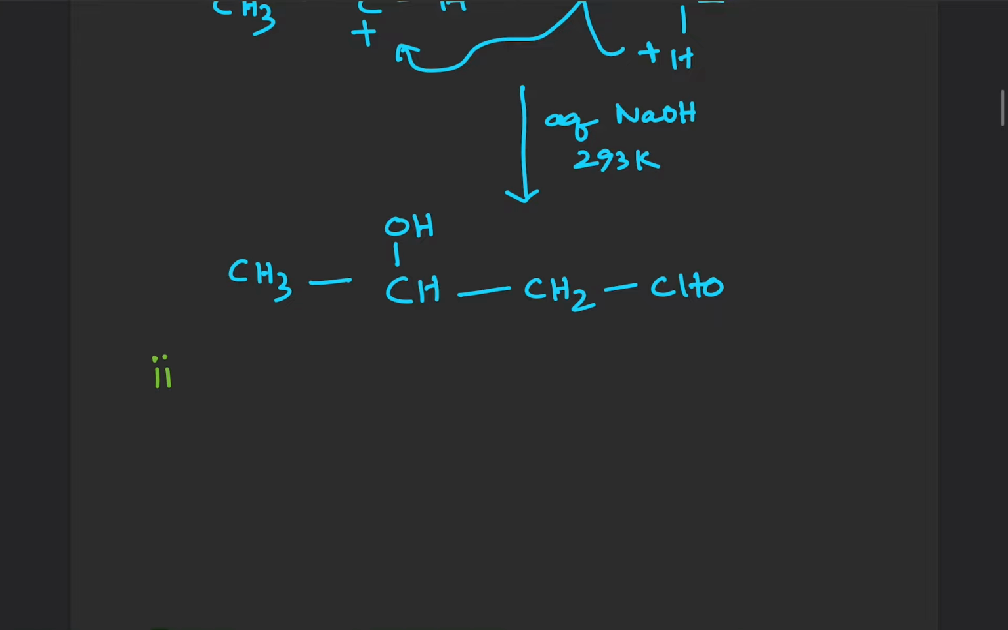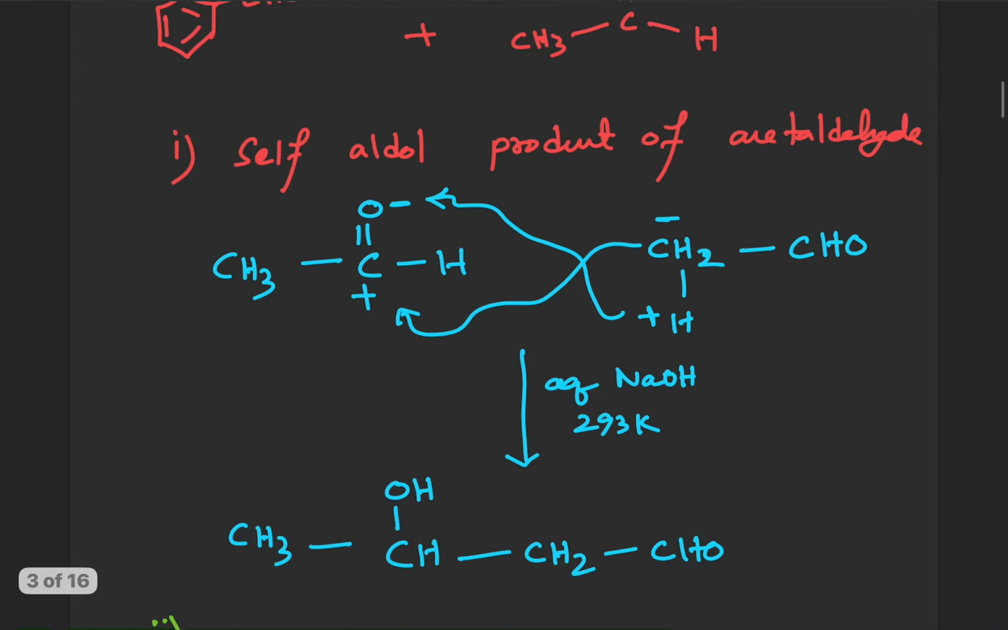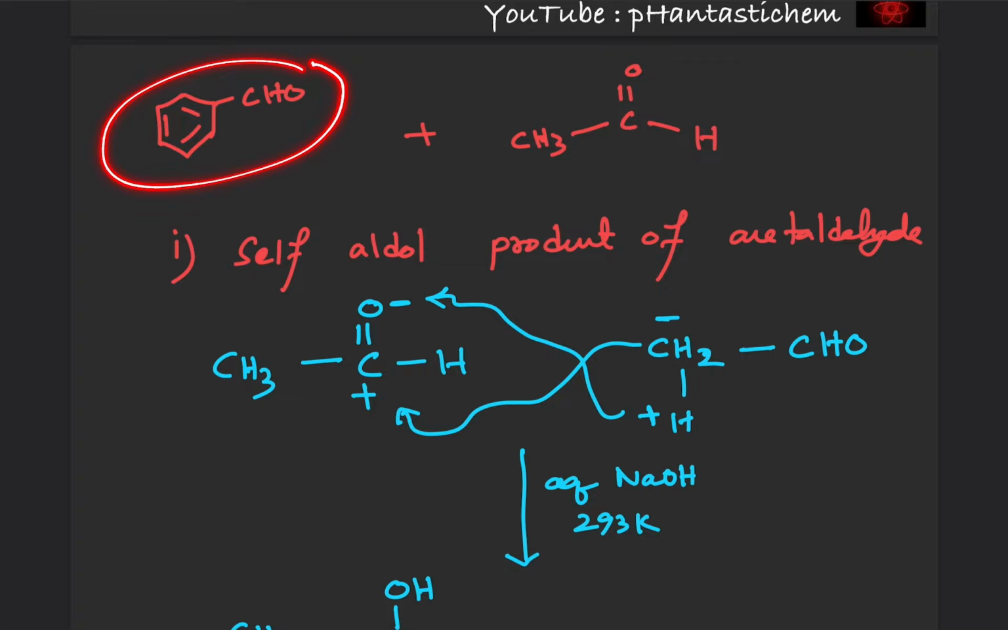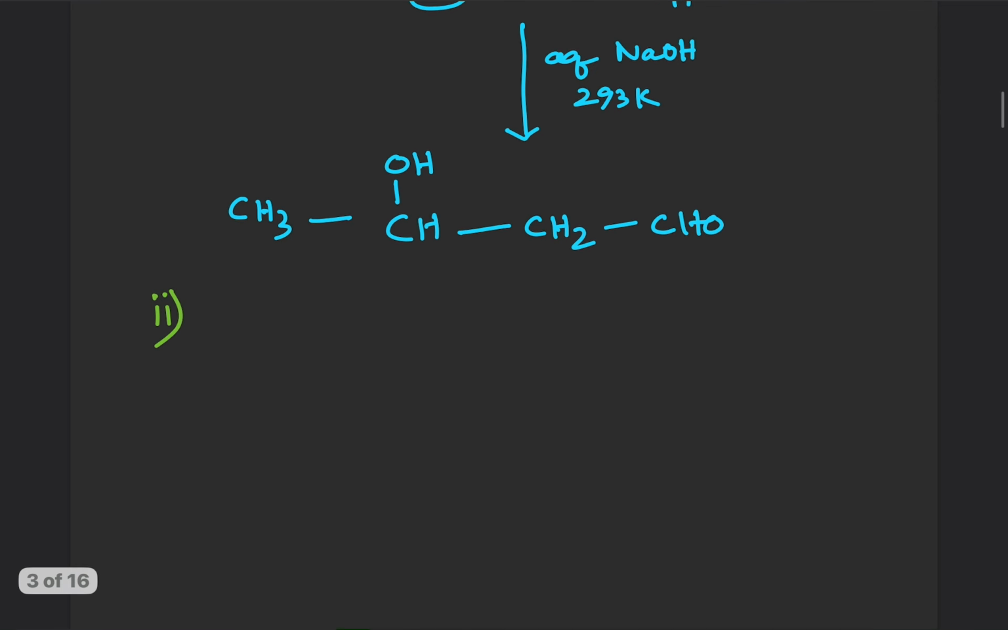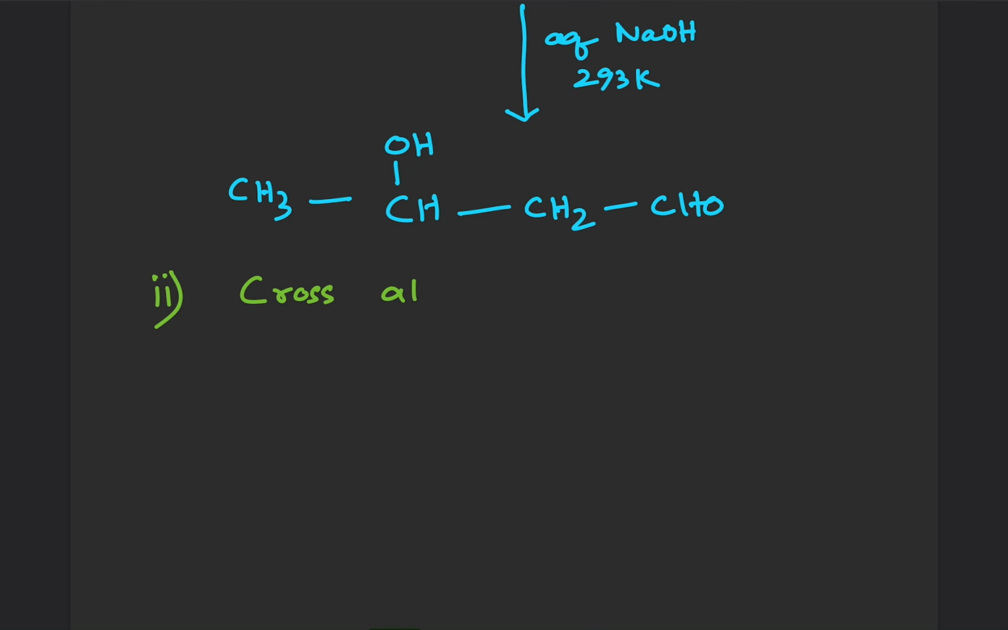The second product is, as you can see, we have benzaldehyde, which does not contain alpha hydrogen. We have acetaldehyde, which contains alpha hydrogen. So this can undergo self aldol, so we got one product. Now this can also attack benzaldehyde, so the another product will be the cross aldol product of acetaldehyde on benzaldehyde.